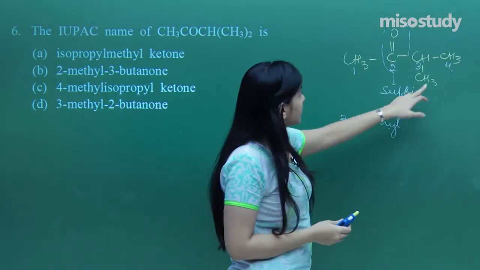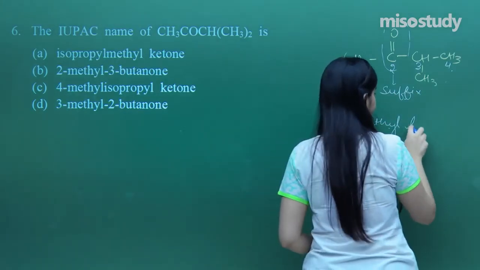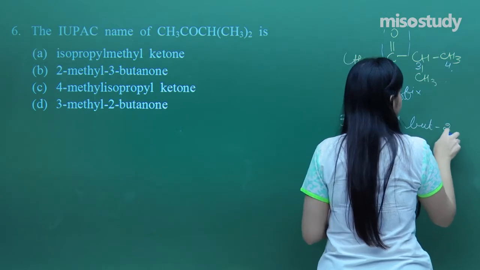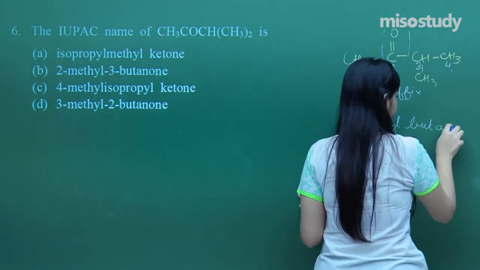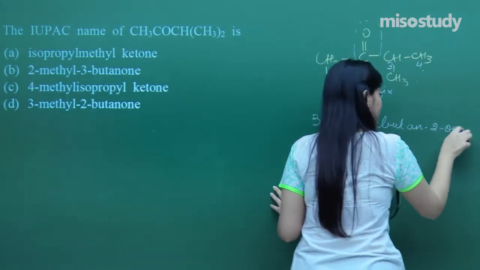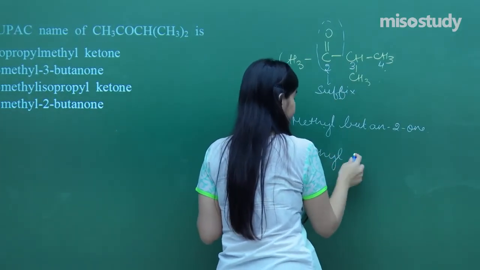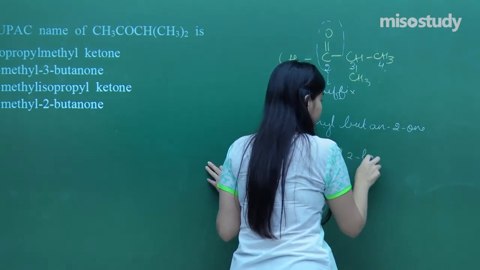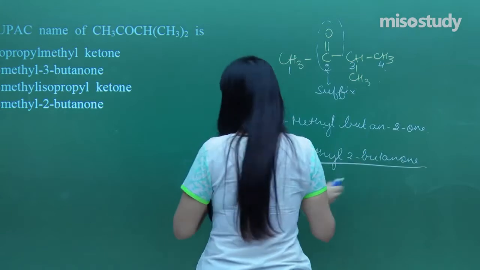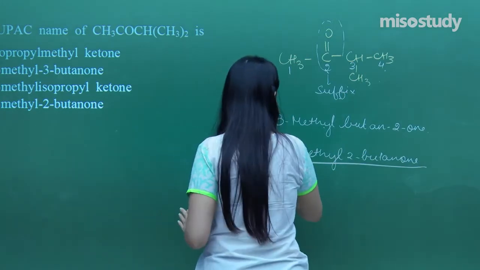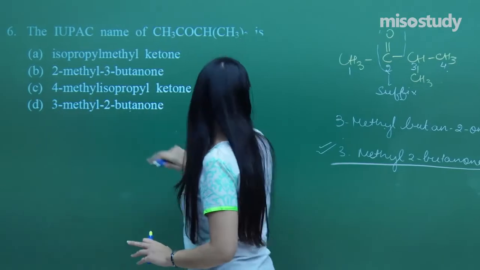So 3-methyl, it would be 4. That means butane 2-one, or I can say butane 2-on. Or it could have been 3-methyl, this is also correct, 2-butanone. So that is also correct. So can you find any resembling option over here? 3-methyl 2-butanone? Yes, definitely. I've got it over here.